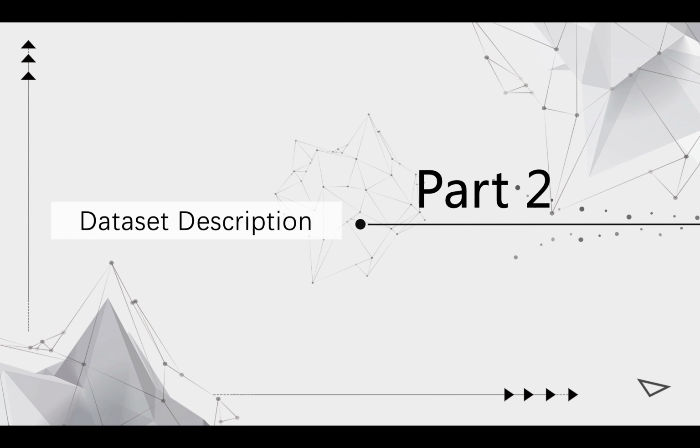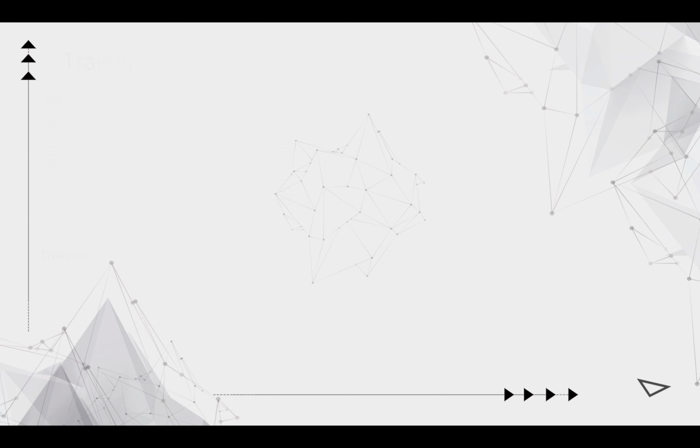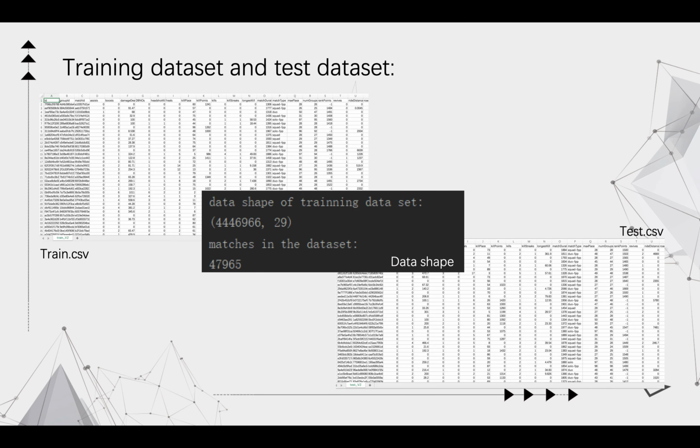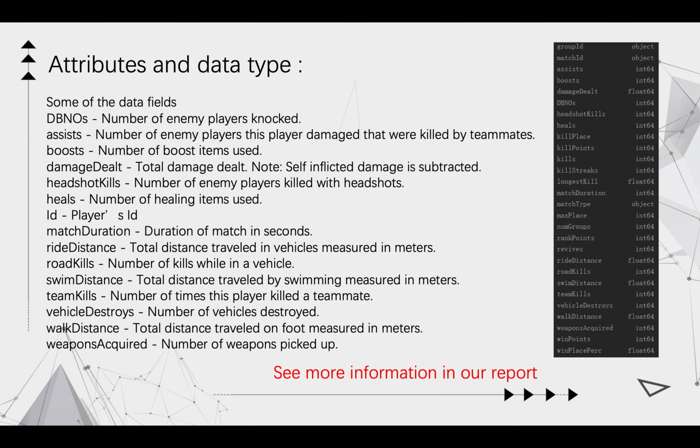Next, we will introduce our dataset. These are our training dataset and testing dataset. Every row in the dataset stands for one player's post-game states, and the columns are the data fields. The data fields include